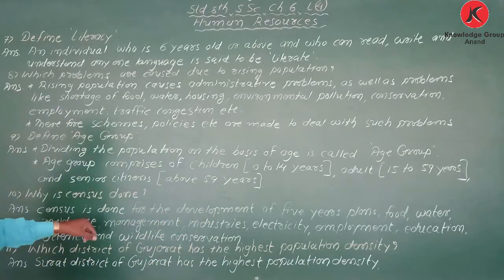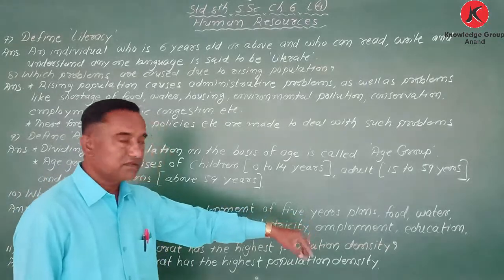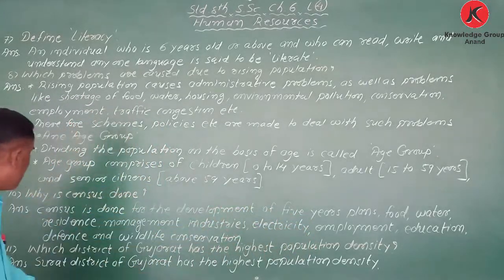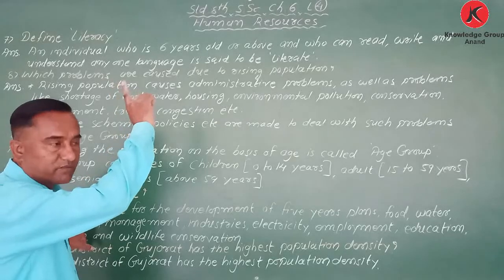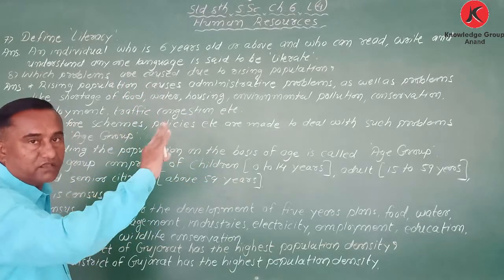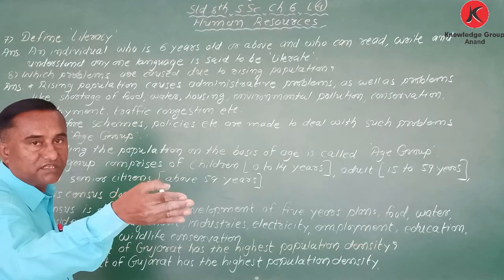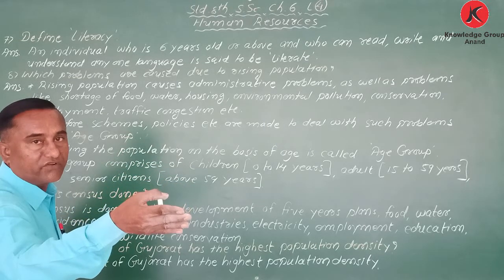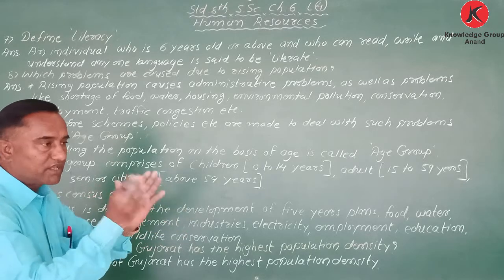So census is done for the development of 5-year plans, food, water, residence. I said shortage of food is a rising problem, so we have to solve the problem of food and water. If population is increasing, we may have some problems, so we have to plan in advance.